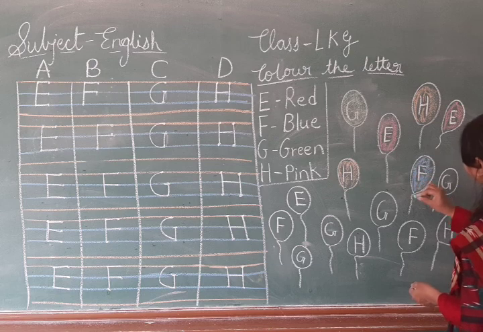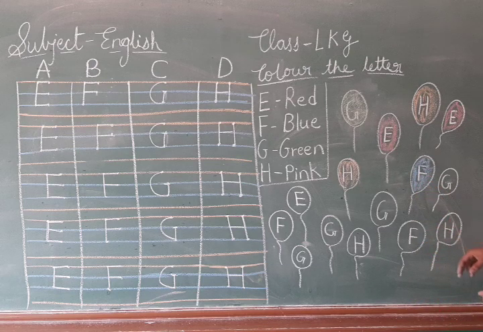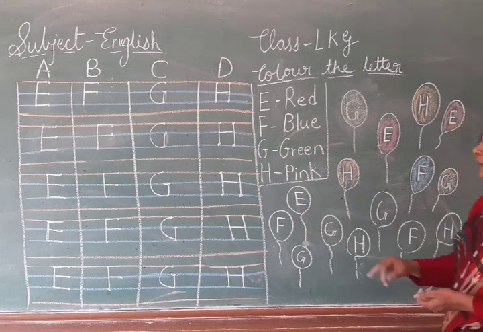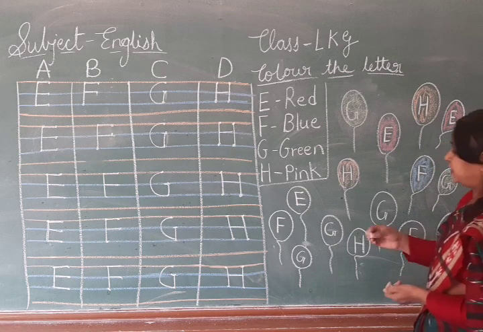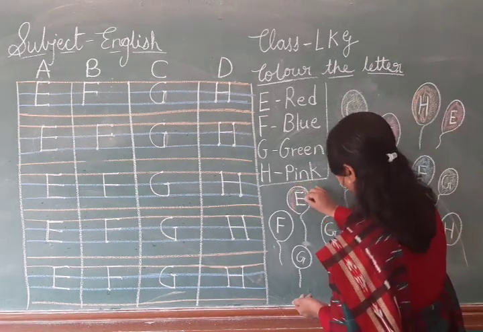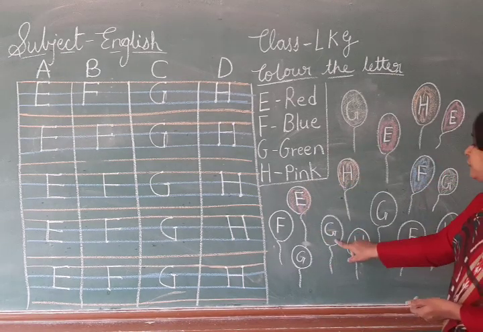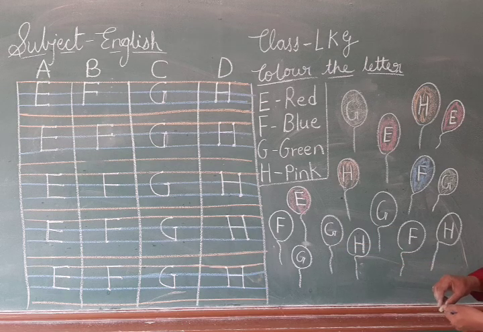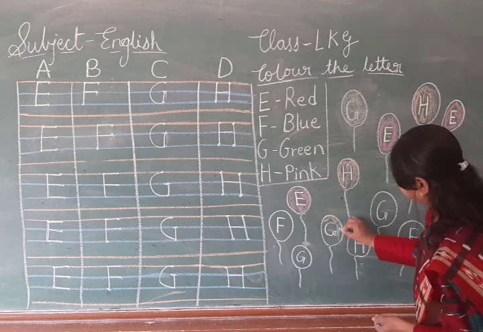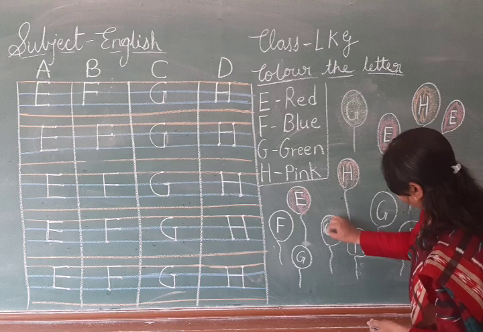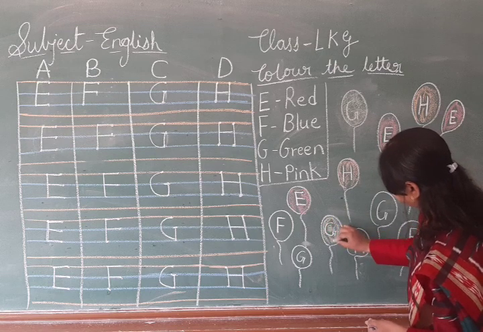Blue color. Good. Which balloon is this? G. So which color we will do? We will color green color. In G balloon we will color green color. Which balloon is this? E balloon. So we will color red color. Which balloon? G balloon. So we will color green color.